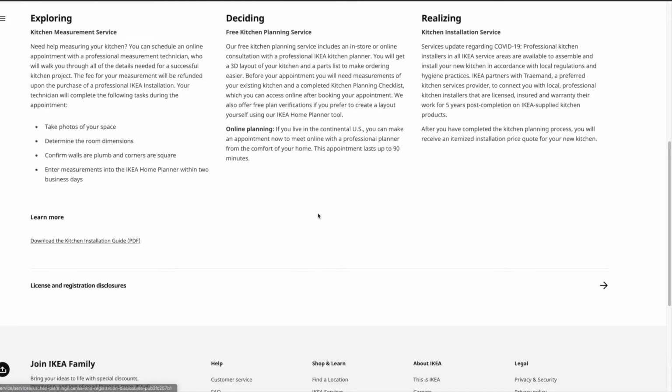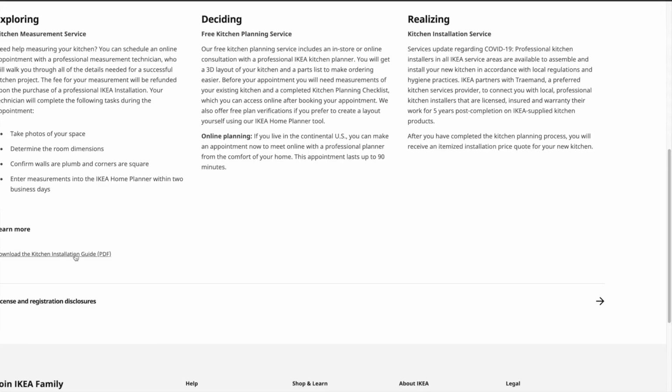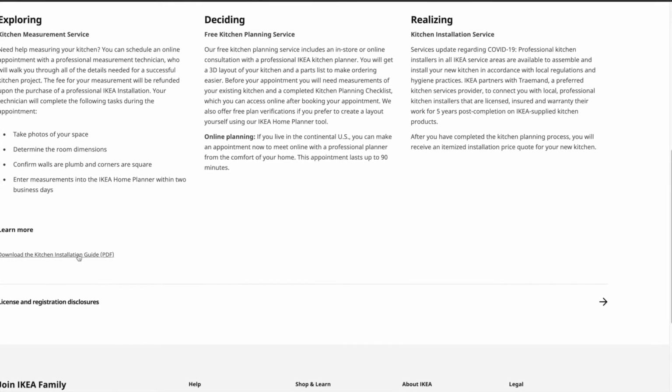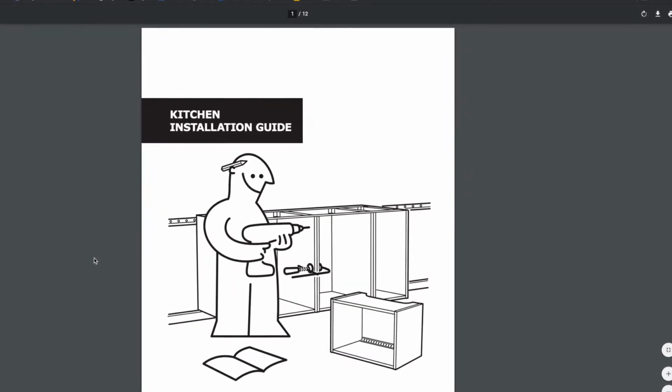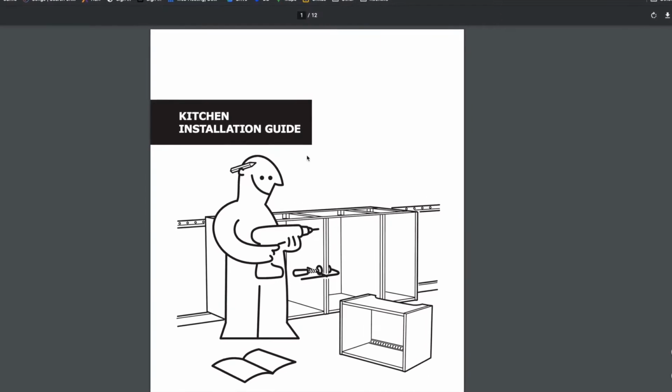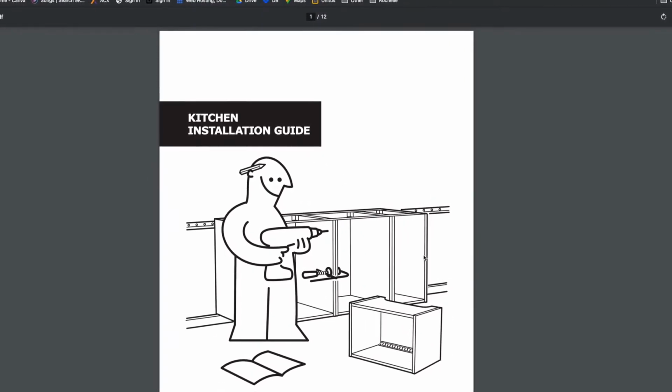All right, so the free kitchen planning, I just explained that. And then we also have kitchen installation, so they have contractors. However, IKEA is designed for the DIYer, so of course you've got a kitchen installation guide. This is not like building a Billy bookcase. Just to be clear, installing a kitchen is a lot more complicated. If you have very little construction skills, it might not be something that you're going to want to take on, but really anybody could build an IKEA kitchen given enough time and patience and the right tool set.